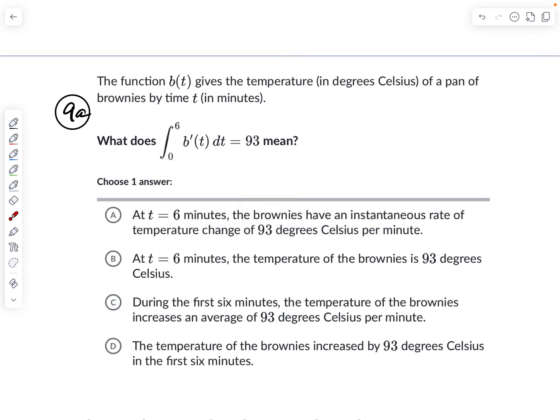All right, relatively straightforward question, but it's a little bit confusing. We did it in class, but go ahead, stop the video, read it, see if you can figure it out.